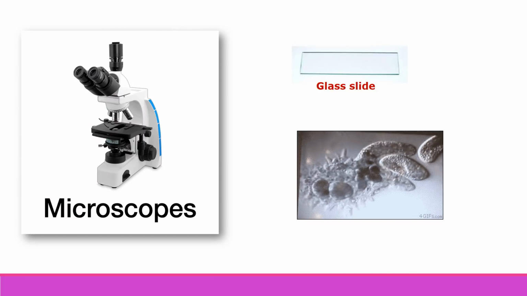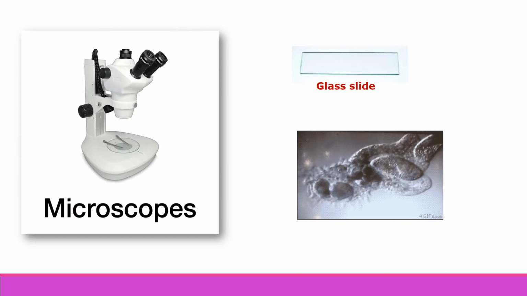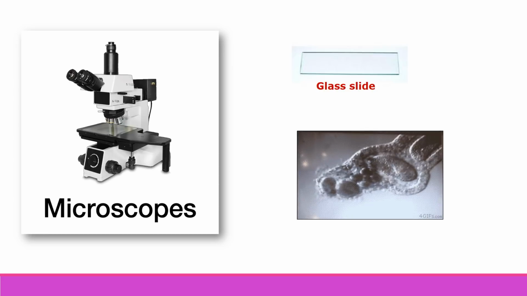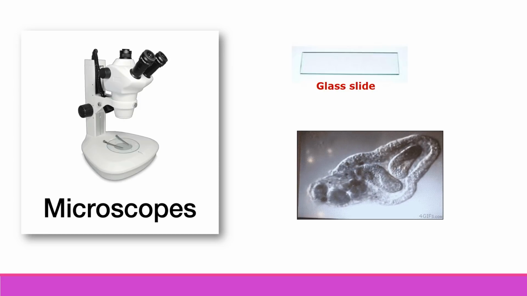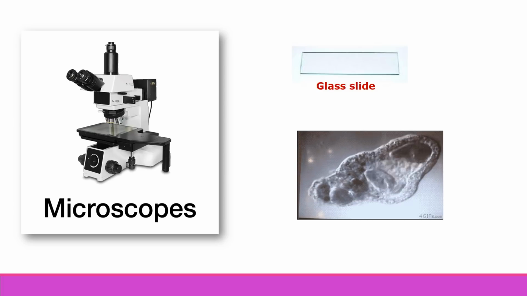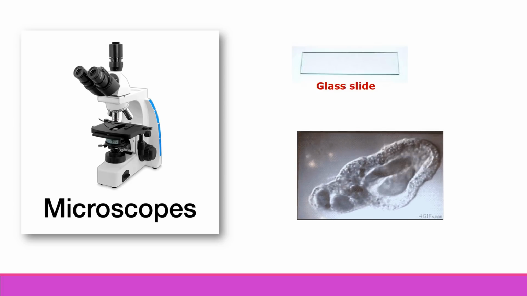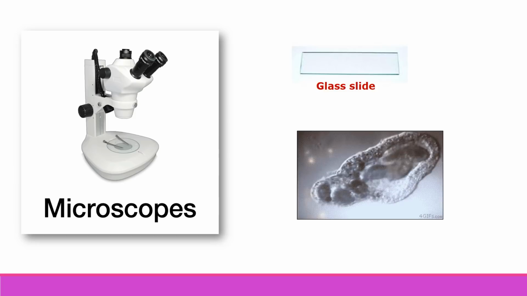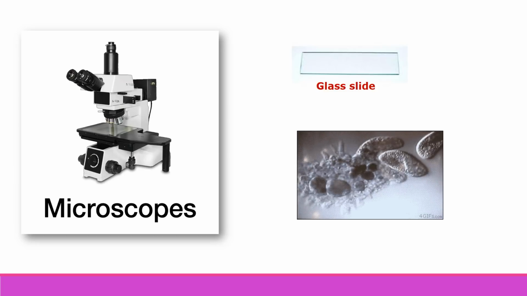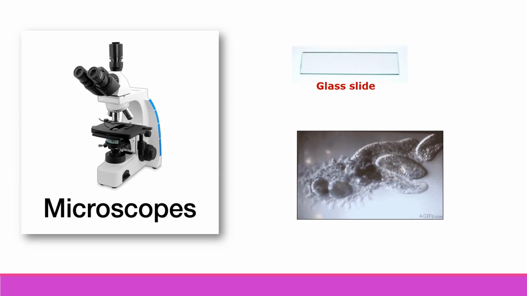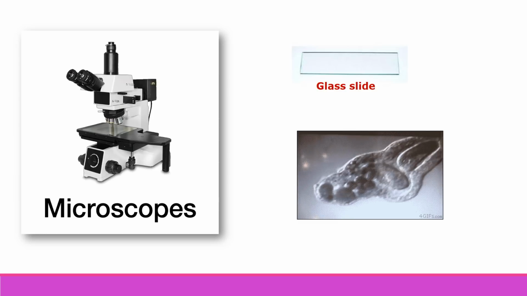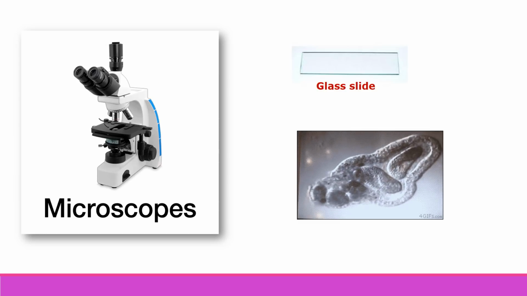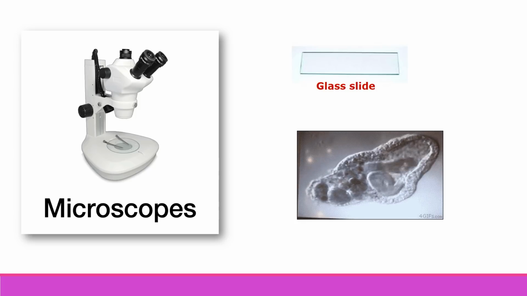Now children, we are going to see one more activity. You have to take a drop of water from a puddle, means from a pond, and place it on a glass slide. What is meant by glass slide? A glass slide is a microscope slide, which is shown in the picture here, which is a thin, flat piece of glass.